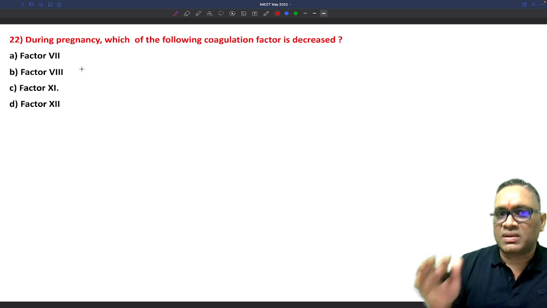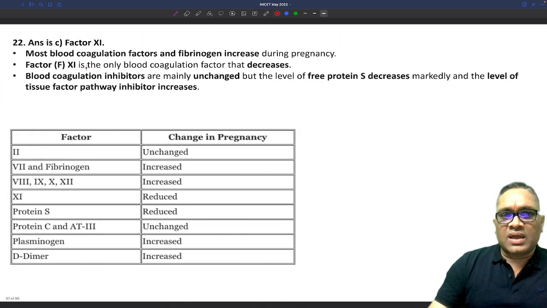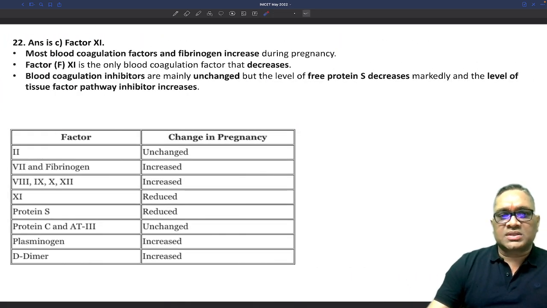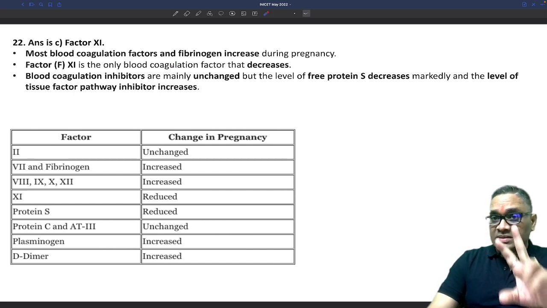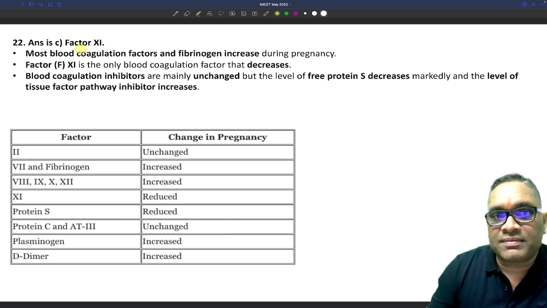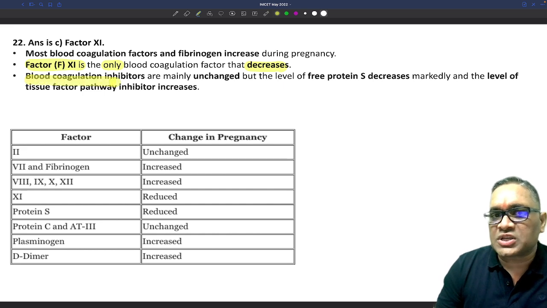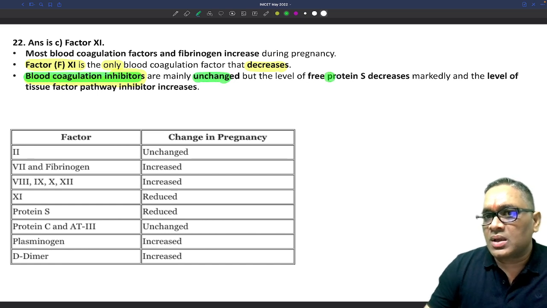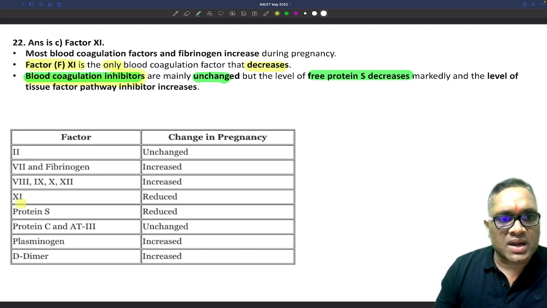Remember, during pregnancy, only one coagulation factor decreases, that is factor 11. So this is the right answer. What I will suggest is to remember the table which I have given you here. Most of the blood coagulation factors, including fibrinogen, will increase during pregnancy. But factor 11 is the only blood factor which will decrease. Remember, blood coagulation inhibitors will be unchanged, but free protein S will decrease. You can see in this table also, I will just mark it. What are the important things? 11 is reduced, which was the question in this exam.